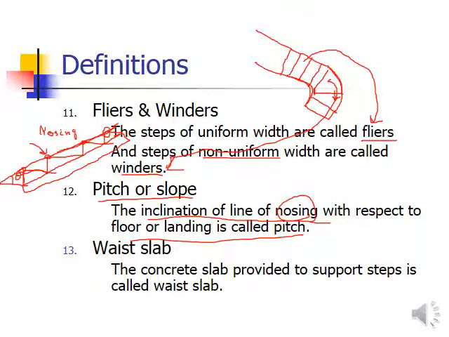Then comes the waste slab. Simply, the concrete slab provided to support the steps is called the waste slab. For one flight you are providing a number of steps, and in open space without support you cannot provide these steps. So you need to provide a properly designed concrete waste slab, meaning a concrete slab that is going to be reinforced. If on one side it is cantilever, meaning below that no pillars have been provided, it will be a cantilever slab.